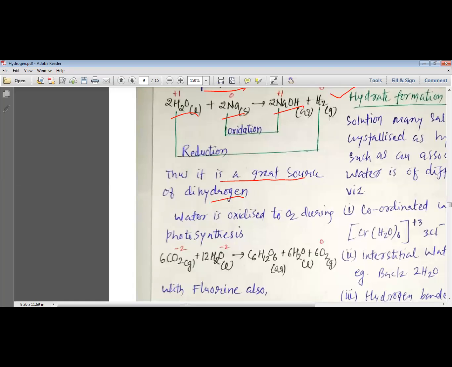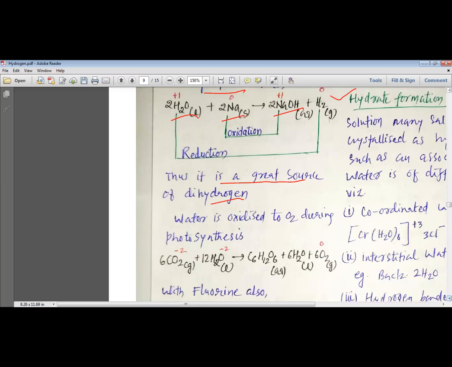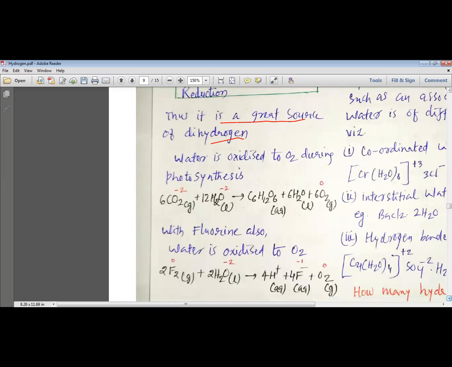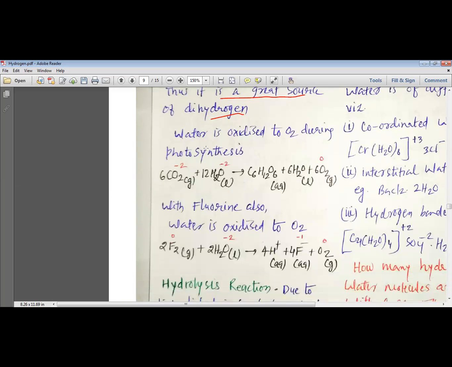So water can be a great source of dihydrogen, my dear students, because when water reacts with various metals, dihydrogen can be produced. There are various ways by which we can produce dihydrogen from water and use it for various purposes, especially to resolve the problem of our energy.